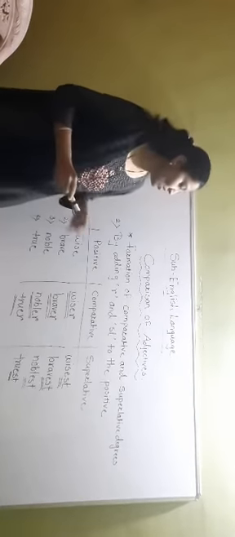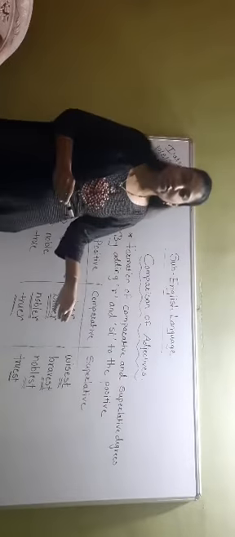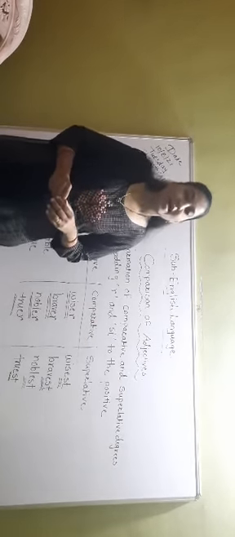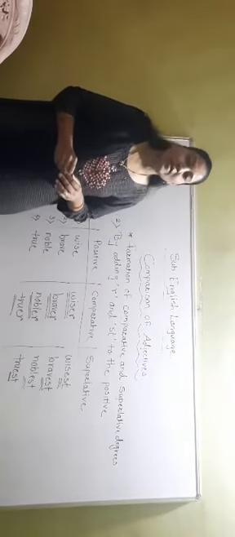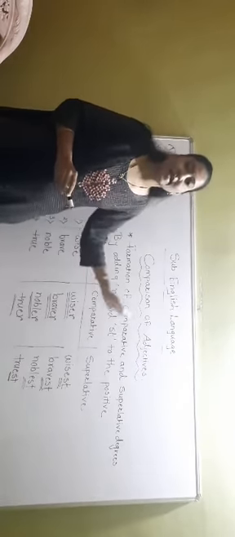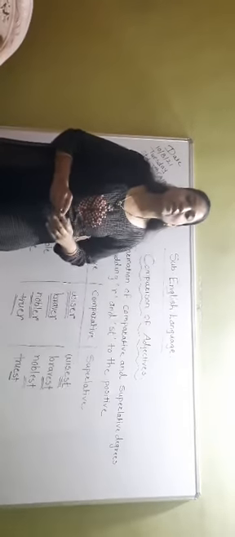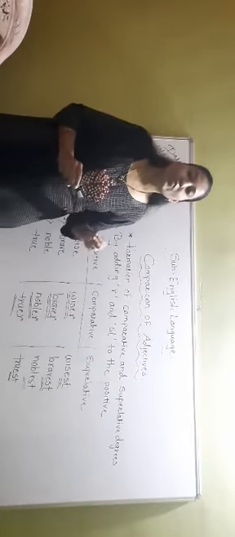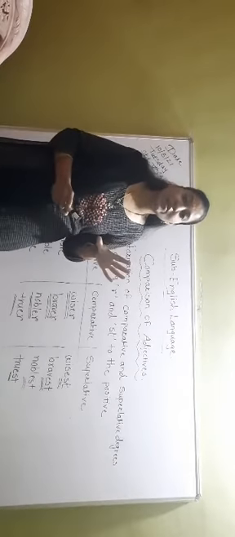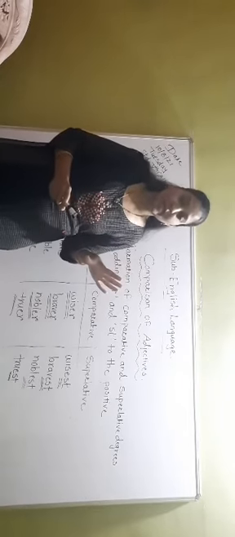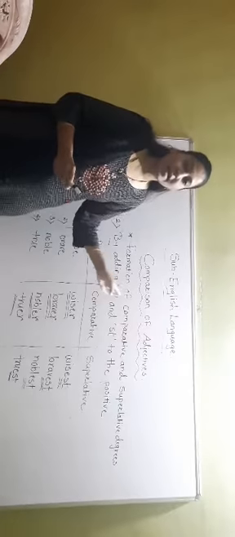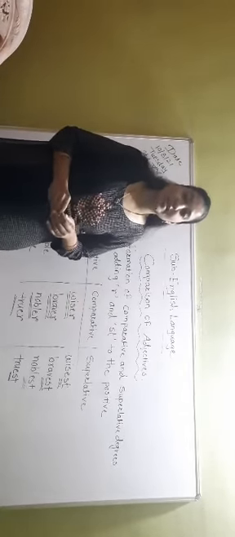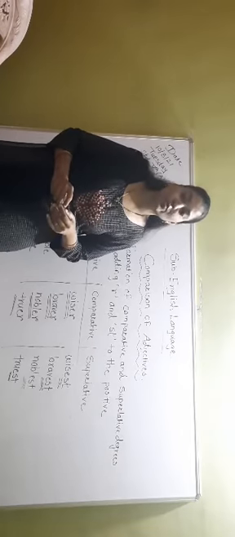5 words of the first rule adding er and est to the adjective, and second rule you have to add r and st to the words, and you have to form comparative and superlative degree. You have to form at least 5 words. Okay, so this is your homework. This is your assignment that you have to do today.